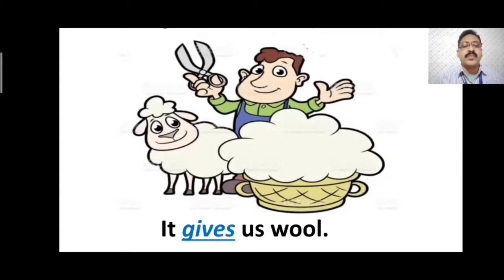So sheep, it gives us wool. Give, G-I-V-E, is a verb. But as it is in present form, with a singular subject, s will be added to it. So it will change into it gives us wool. It is singular, for that the verb will always have s to it. It will change into gives.